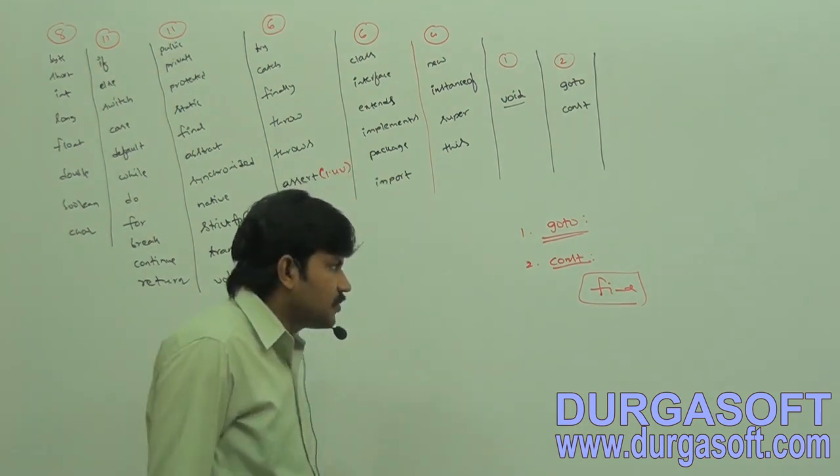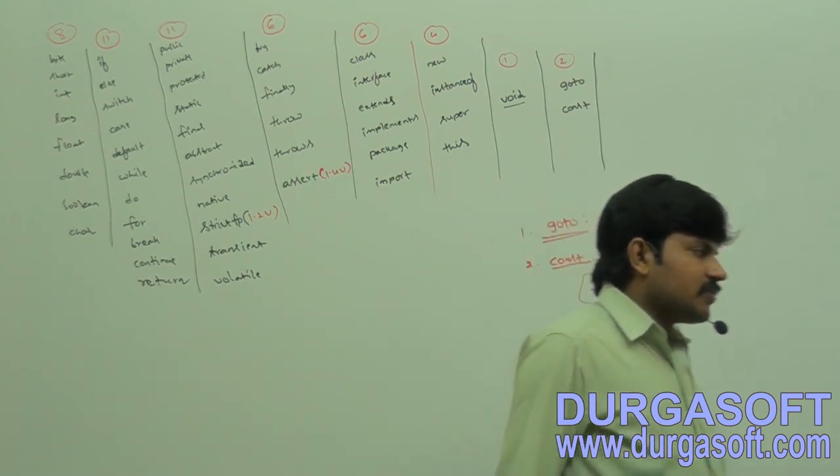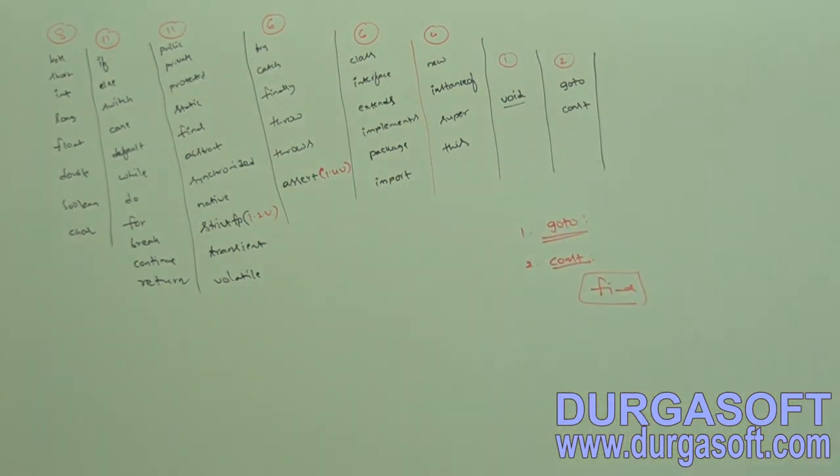Okay, add. First one, keep the subheading: goto.